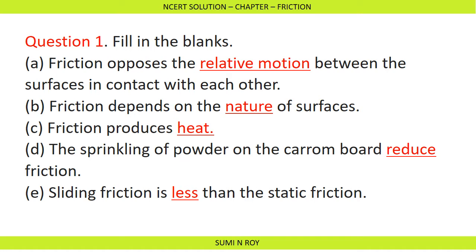Next, sliding friction is dash than static friction. Sliding friction is less than static friction because when an object is sliding on the surface, it is getting very less time compared to static friction, when the object is at rest. It is getting very less time to interlock. So sliding friction is less than static friction.